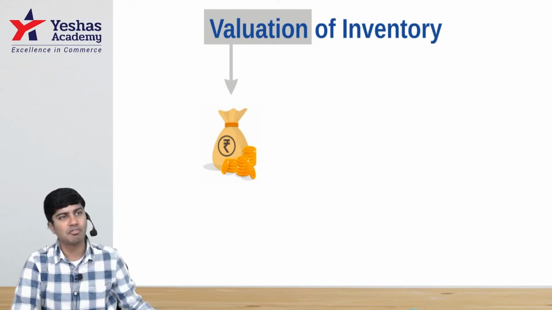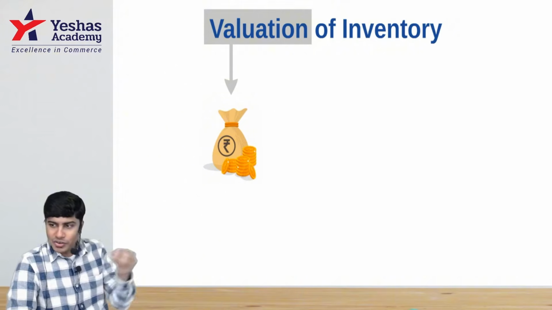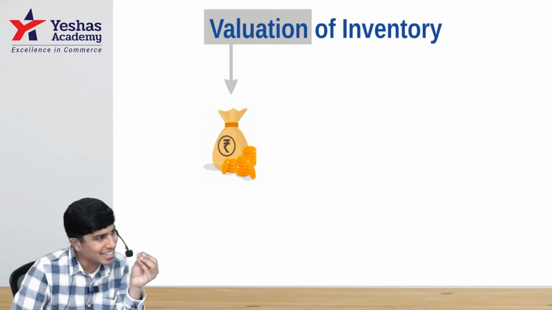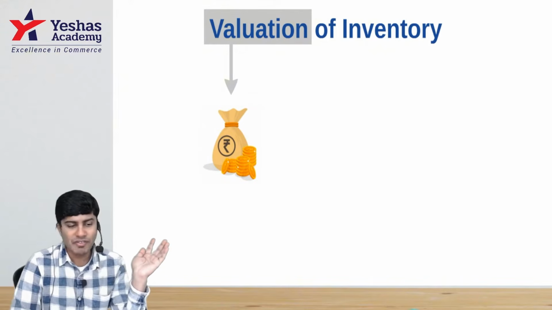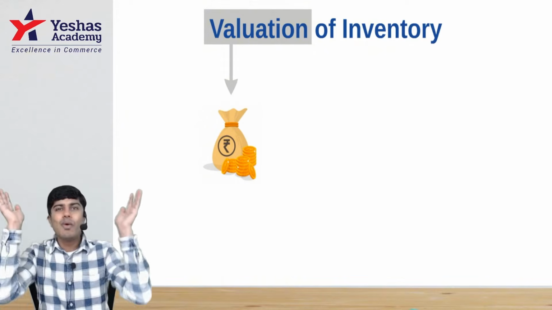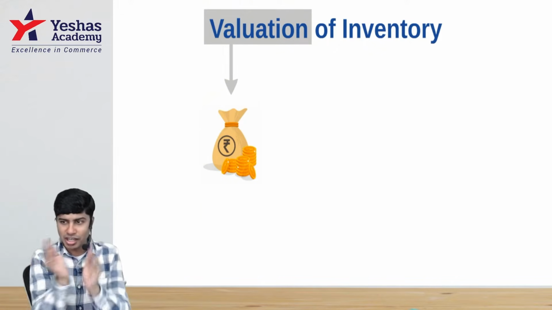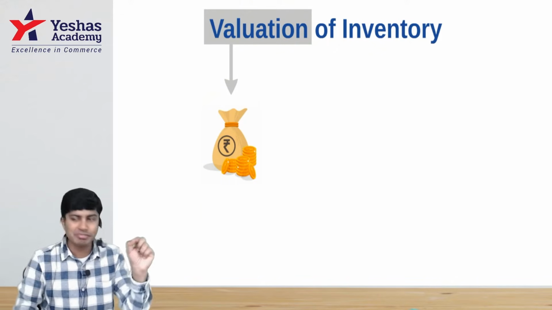You cannot write how much inventory, 14 kgs. No, you have to write 14,000, 13,000, 12,000, 10,000. You have to assign some value. So assigning the value is valuation. If valuation of inventory is not done, and someone asks how much inventory you have, you can't say "this much, that much." You should write some value.